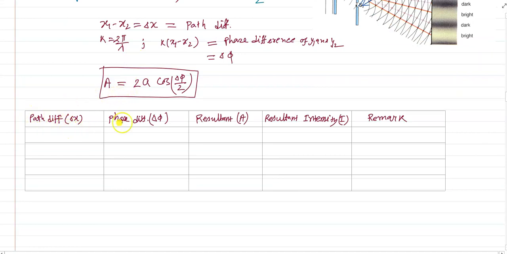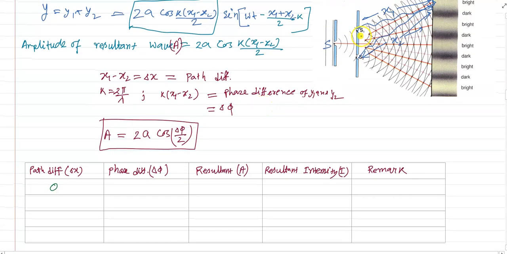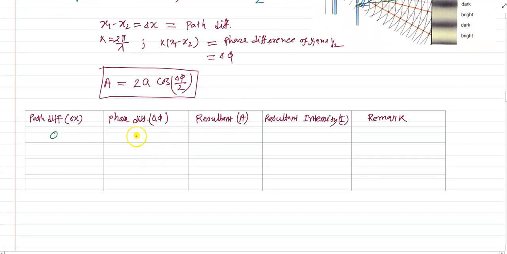So if we make a table of path difference and phase difference, we see that if the path difference is 0, that means x1 equals x2, the two waves travel the same path, then the phase difference will also be 0. We know del phi equals k into delta x.